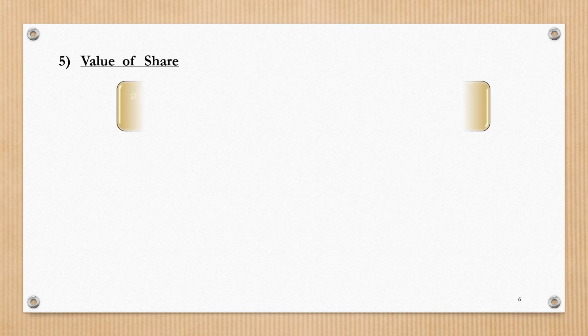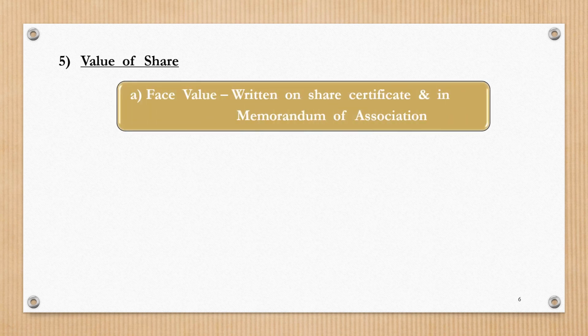Let us now move towards the fifth feature, which is value of share. The value of share is always expressed in terms of money, which means that the value of share has to be expressed in monetary terms. This monetary terms includes three factors. The first one is face value.